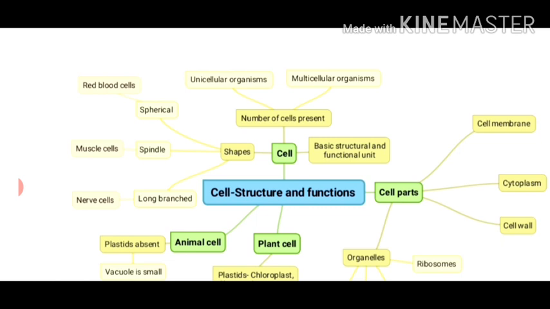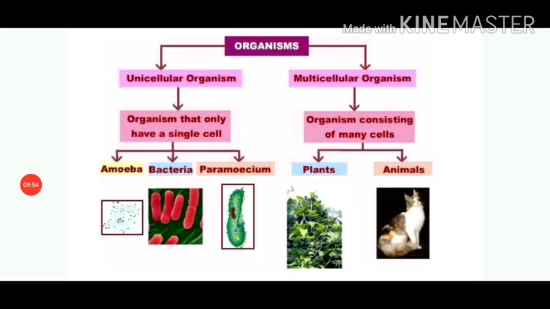Different groups of the cells perform a variety of functions. So, on the basis of the number of cells, organisms can be classified into two categories, that is, unicellular organisms and multicellular organisms. As the word uni means one and multi means many, unicellular organisms are those organisms that have only a single cell, while organisms consisting of many cells are called